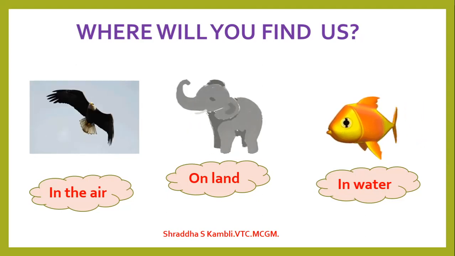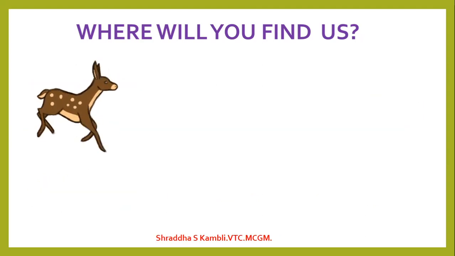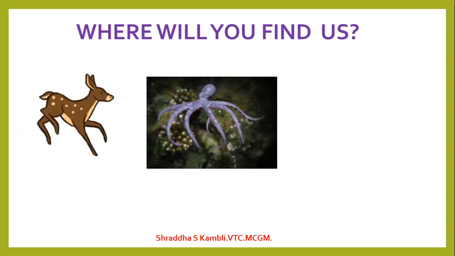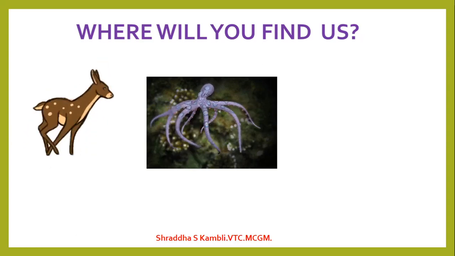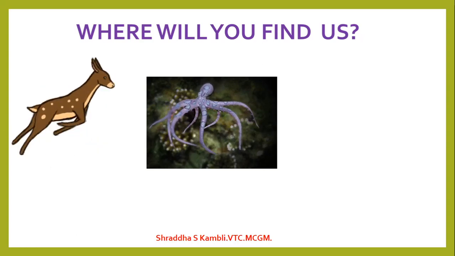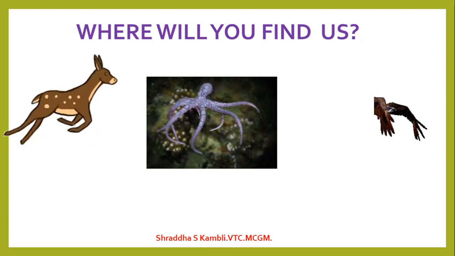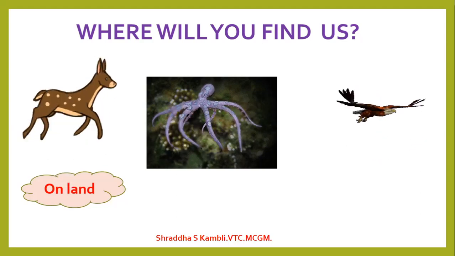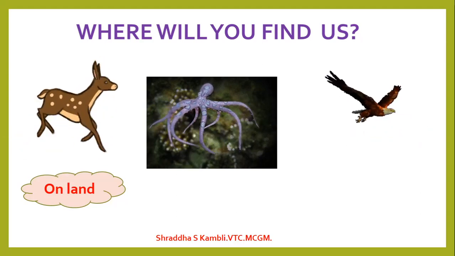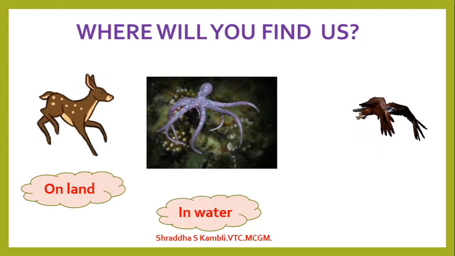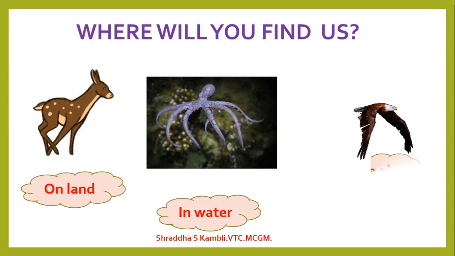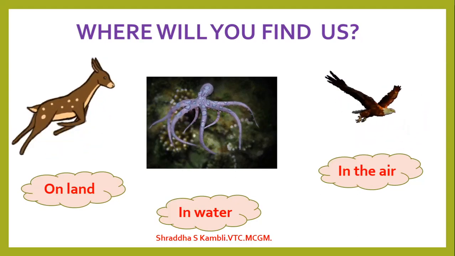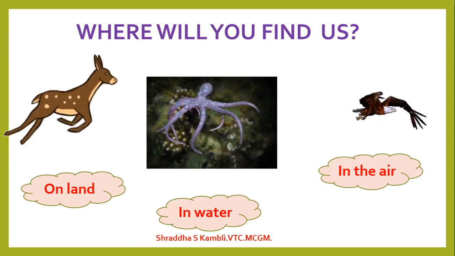Okay, let us look at some more animals now. A deer. Okay, where will you see the deer? You will see the deer on land. And what about this octopus? Where will you see him? And then we have one more animal. This is a hawk. So you will find the deer running on land. You will find the octopus swimming in water and the hawk flying in the air. So you can see so many kinds of animals.